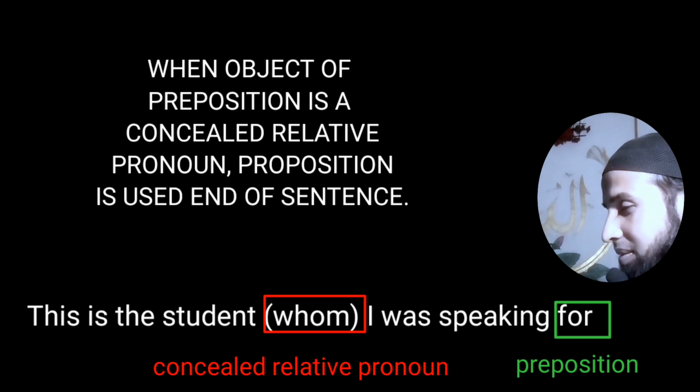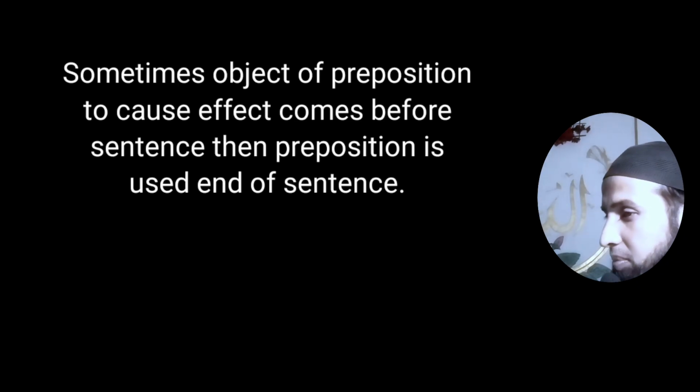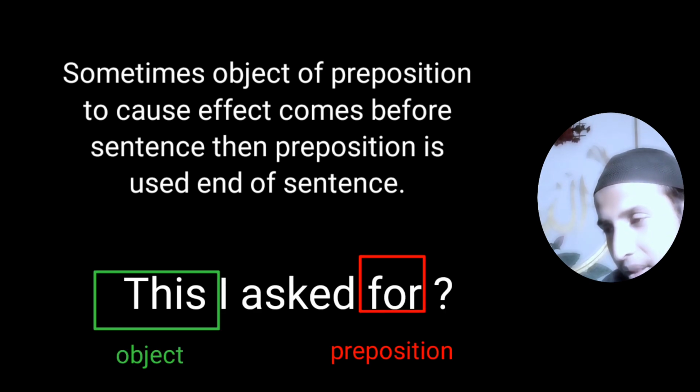Example: this is the student whom I was speaking of. Whom is a relative pronoun. This is a concealed relative pronoun. Okay, clear? And next rule. Sometimes the object of the preposition comes before the sentence, then the preposition is used at the end of the sentence. Example: this I asked for. This we used before the sentence.